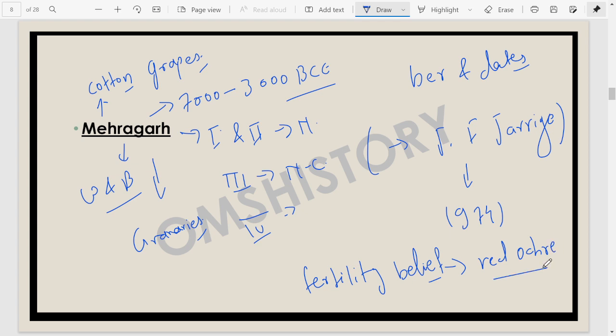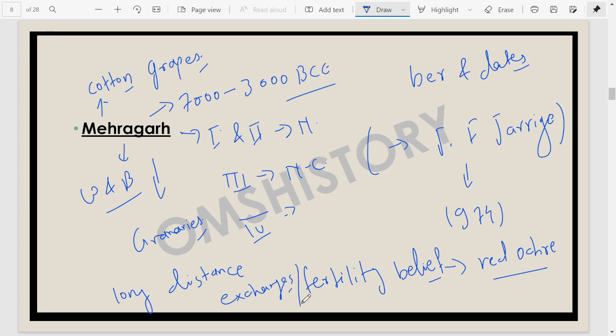We also find grave goods like baskets, food offerings, even ornaments. From the grave goods, we can conclude that there was some sort of long distance exchange happening here.